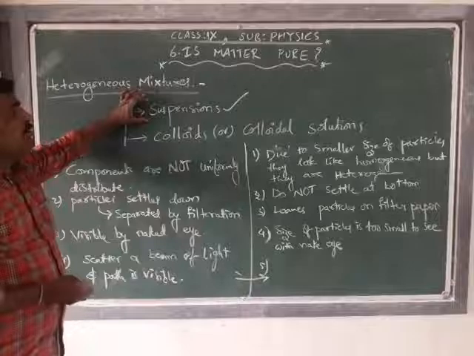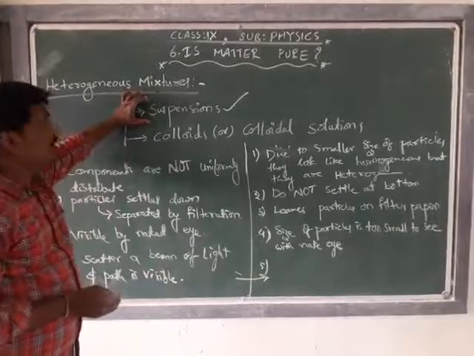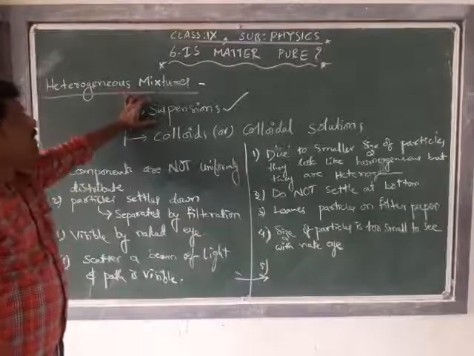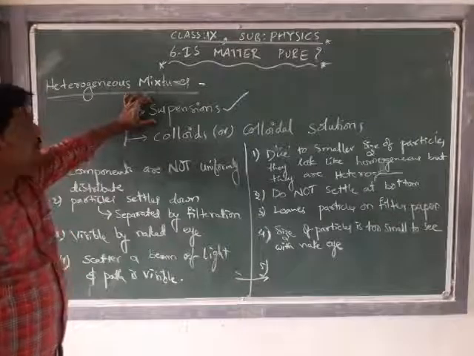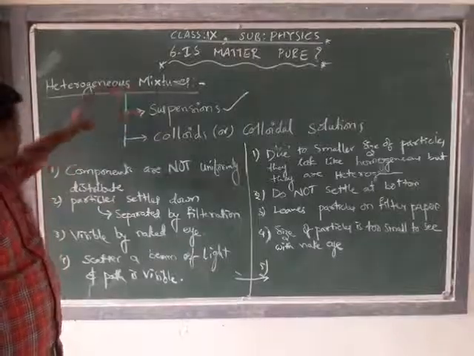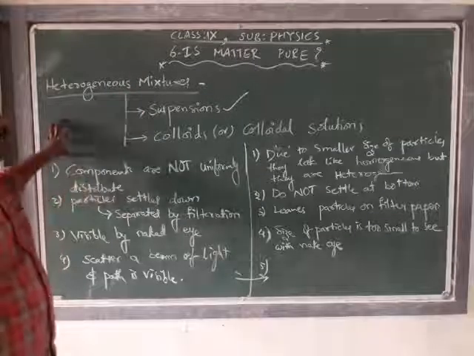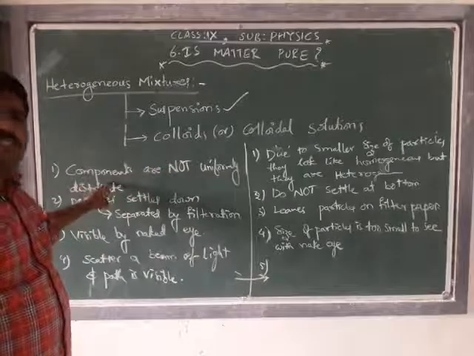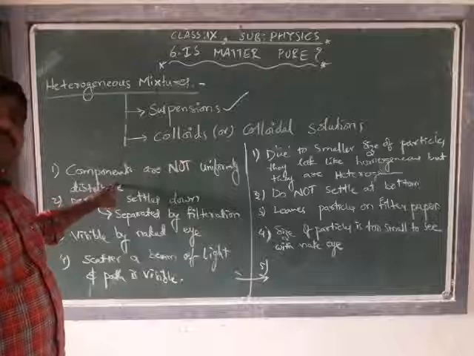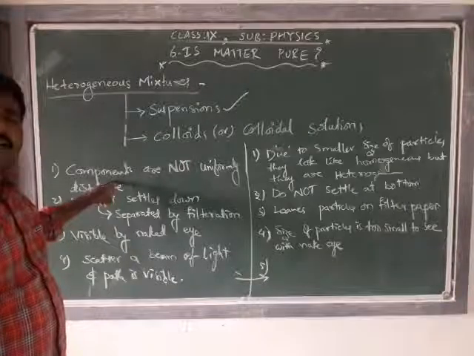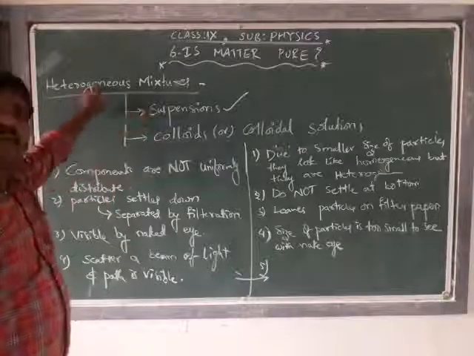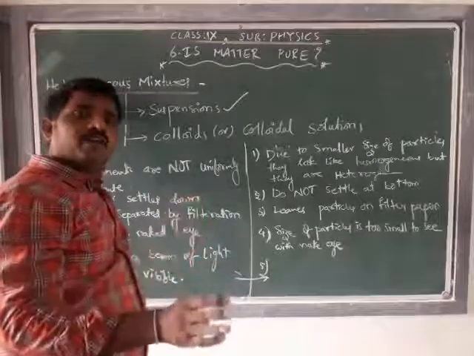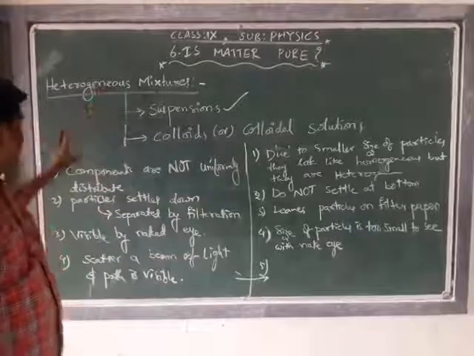Now we will discuss the properties of the suspension, and we will go with an example also. In the suspension the components are not uniformly distributed. That is the first property. Already we have discussed why: because a suspension is a heterogeneous mixture, and in heterogeneous mixtures the components are not uniformly distributed.